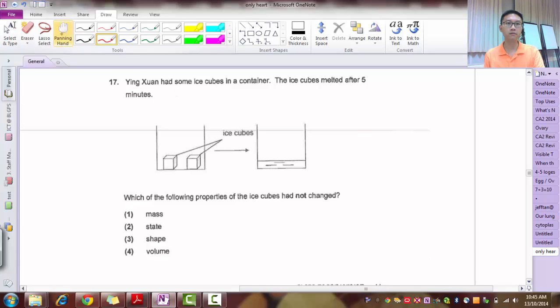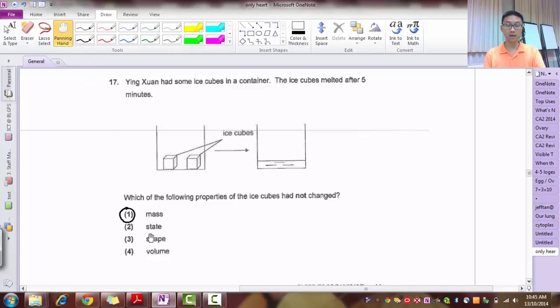Okay, question 17. Ice cubes in a container melted after 5 minutes. Which of the following properties of the ice cubes has not changed? So it has melted. What properties have not changed? Okay, so let's think about it. The mass of the ice cubes, have they changed? Now, I've just melted, so the amount of water in the ice is the same. Correct? So my mass has not changed. So tentatively, this is my answer.